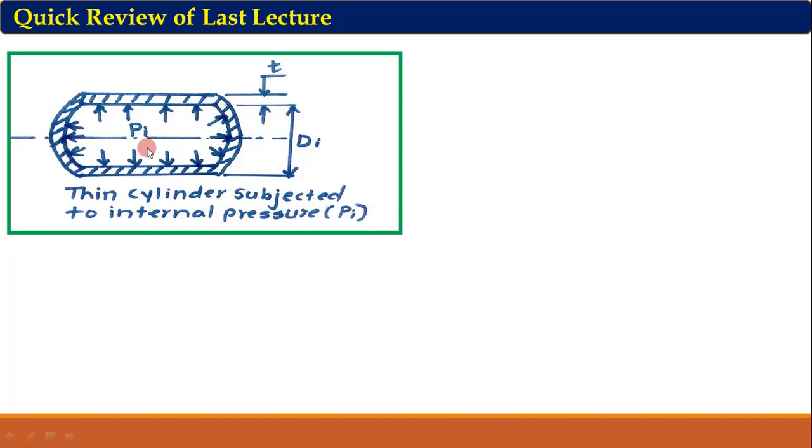Now we have seen the stresses in the thin cylinder. There were two stresses. One is the tangential or circumferential or hoop stress, and another was the longitudinal stress. And also we have seen that the value of tangential stress is more than the longitudinal stress. So there is more chance of failure of this thin cylinder due to tangential stress or hoop stress. So we have to consider the hoop stress or tangential stress to find out the thickness of this thin cylinder.